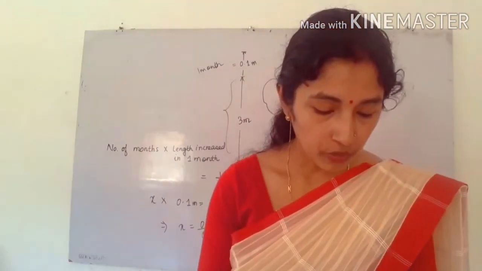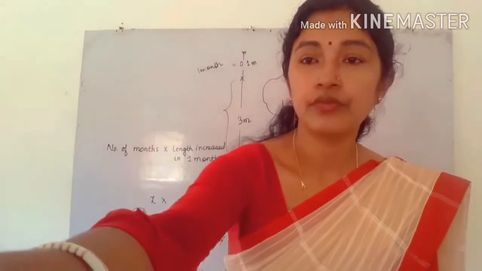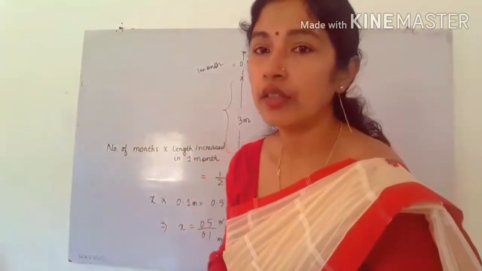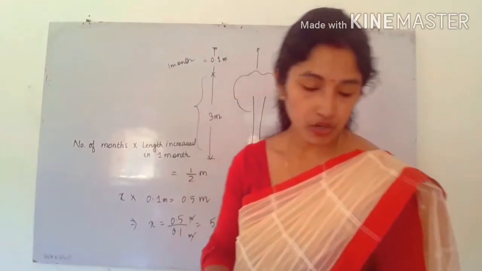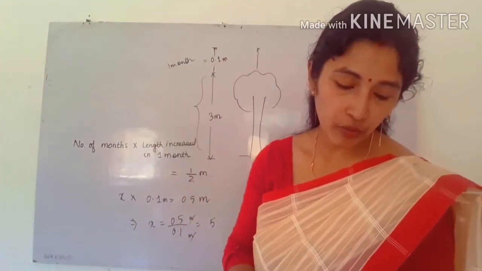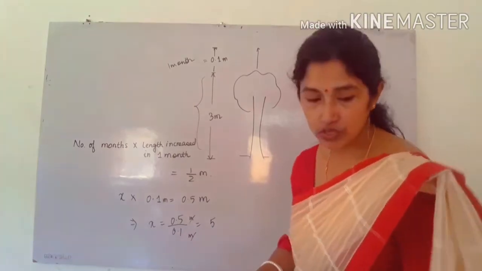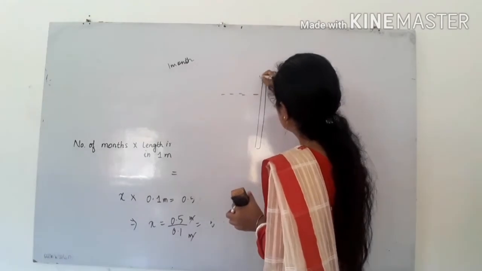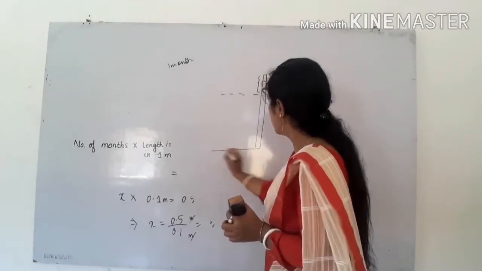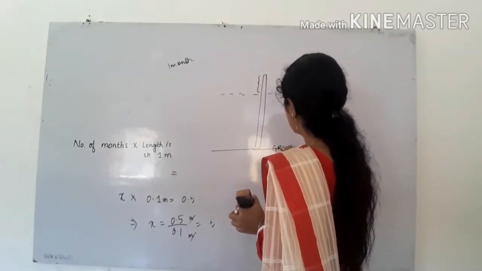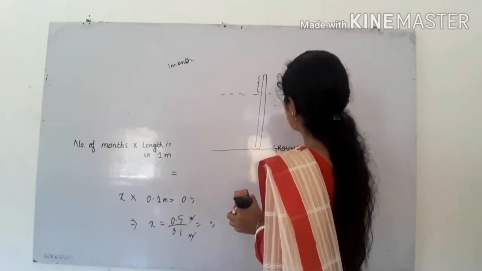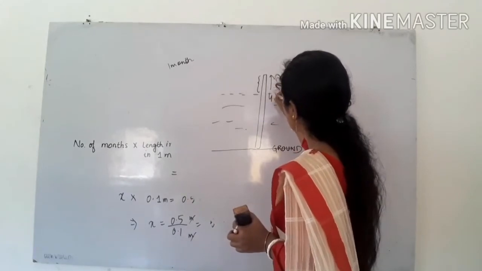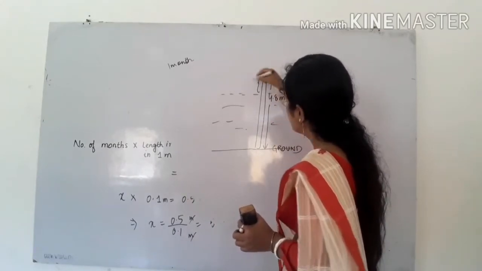Okay, so come to next question number 15. See, question number 15, what is given? See, there is a boat. In the boat, the boatman is rowing using a long pole. Okay, so see, what is the length? This is a pole, this is ground, and this is water. What is the length of the pole? It is given as 4.8 meter.